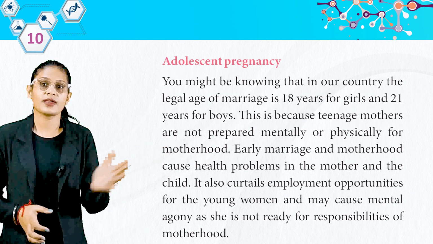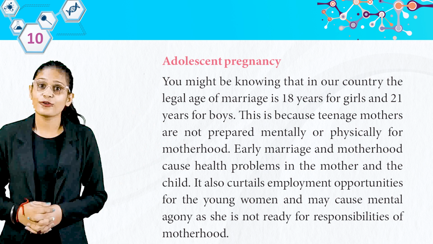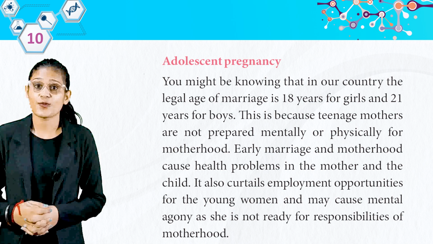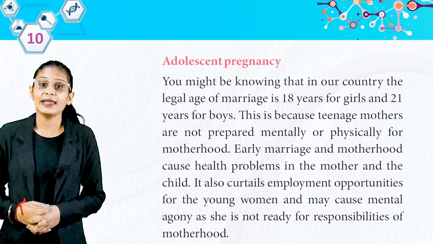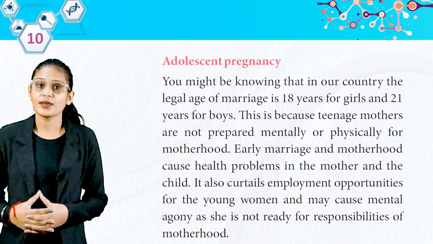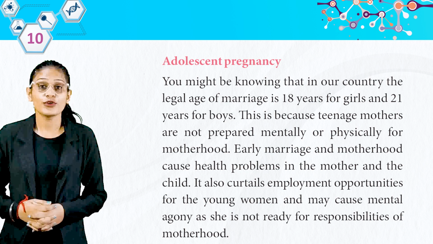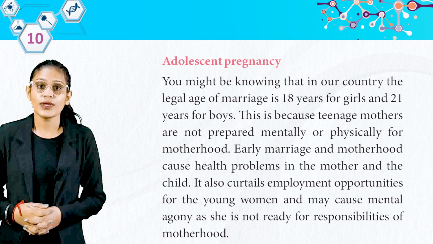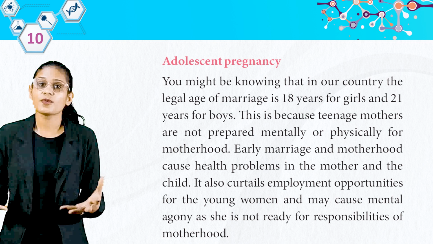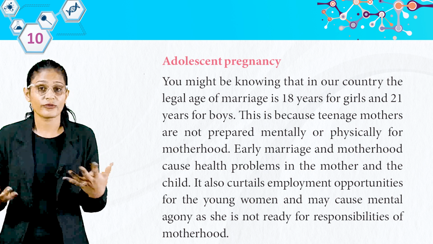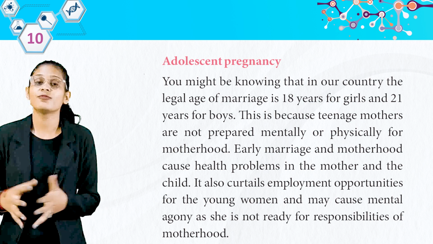Now, adolescent pregnancy. You might be knowing that in our country, the legal age of marriage is 18 years for girls and 21 years for boys. This is because teenage mothers are not prepared mentally or physically for motherhood. Early marriage and motherhood cause health problems in the mother and the child. It also curtails employment opportunities for the young woman, and may cause mental agony as she is not ready for the responsibilities of motherhood. So students, कम एज में माँ बनना it's not good for health, also not for mental health. That's why India में जो शादी की एज है that is 18 for girls and 21 for boys.